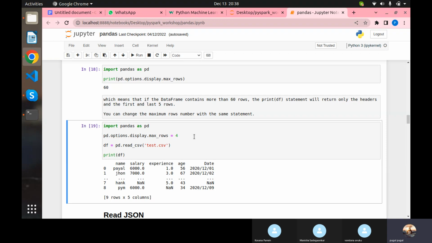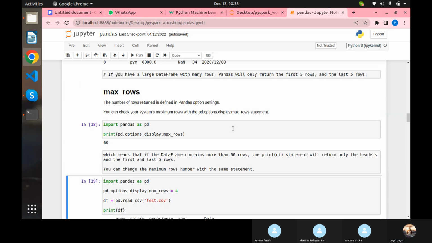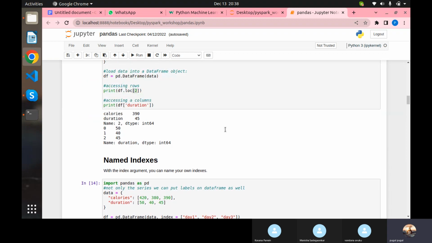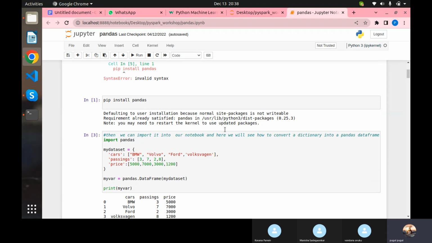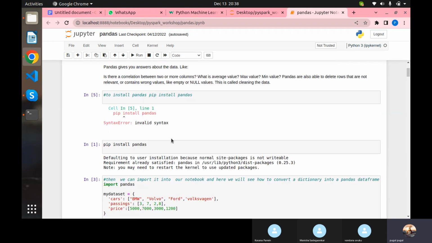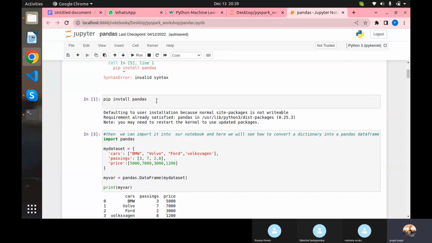Okay, sure. Anyway, I will show you one more time what all we have seen. From the starting to here, we first installed pandas using pip install pandas. Then after that we imported pandas. Of course, you can import it with a short name, as pd, whatever you want.